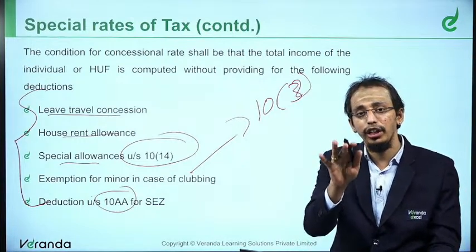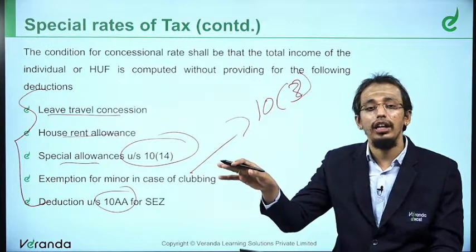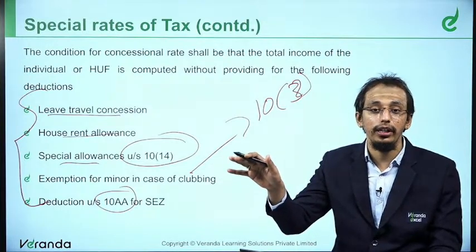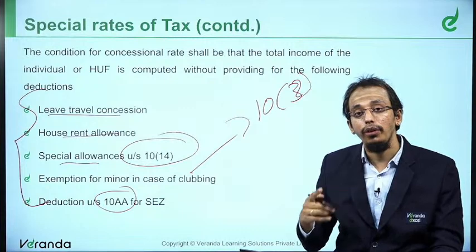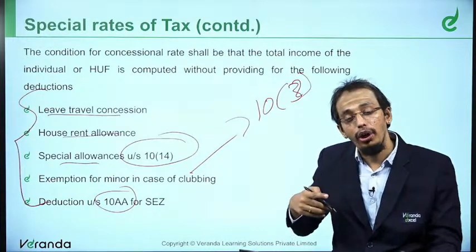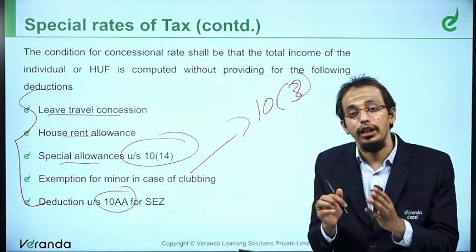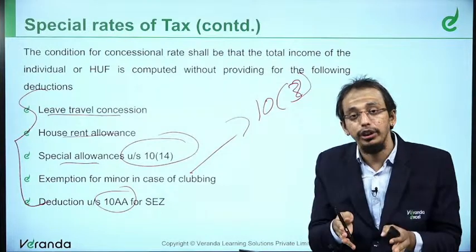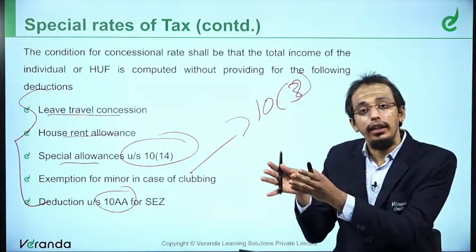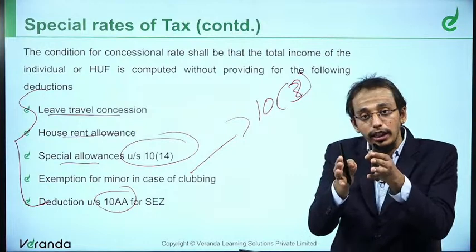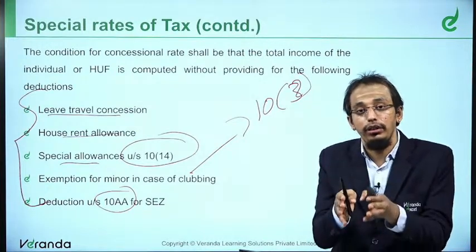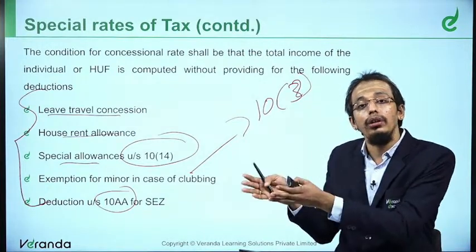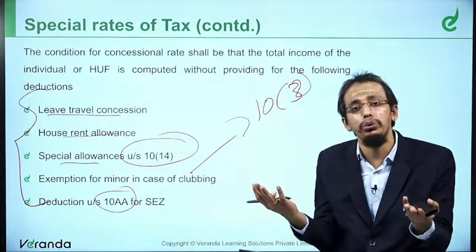What are they saying? I will reduce the tax rates. Correspondingly, I will not give you many exemptions. Right? So therefore, you have to choose whether to apply this tax rate, in a very simple nutshell, by taking the exemption, or apply this tax rate without choosing the exemption. Whichever is beneficial, you choose.